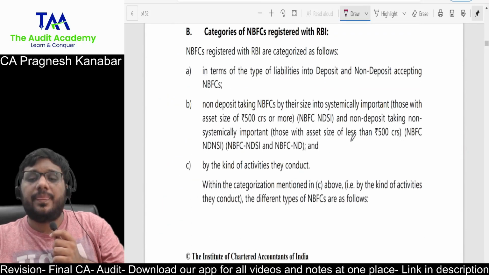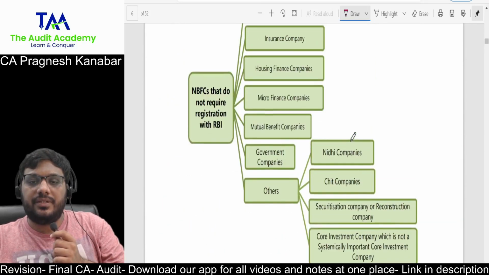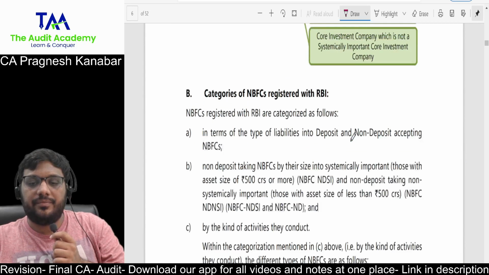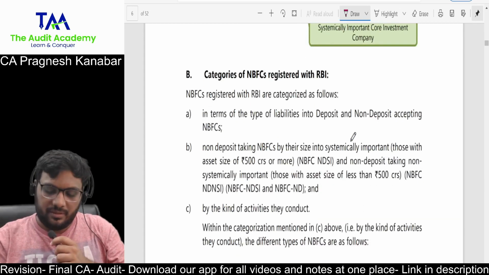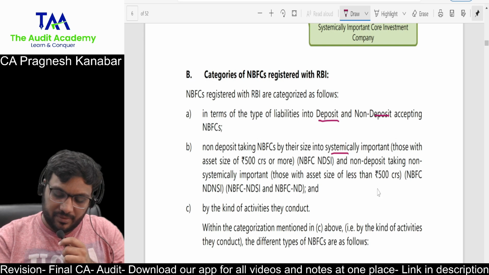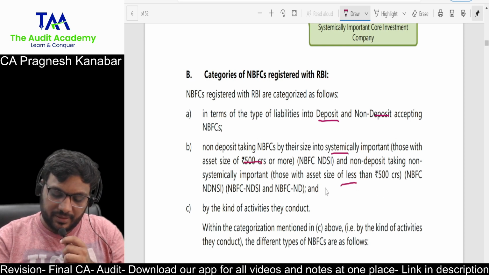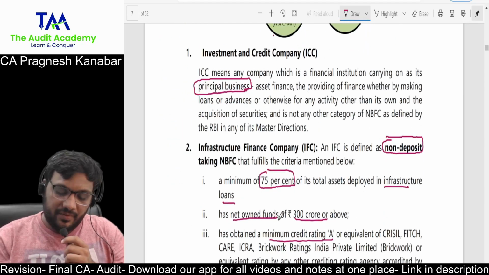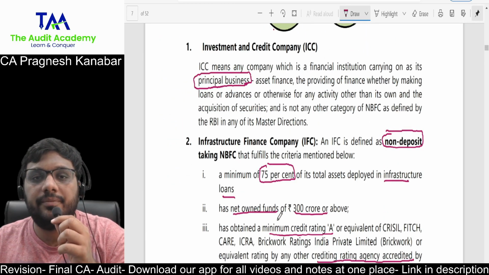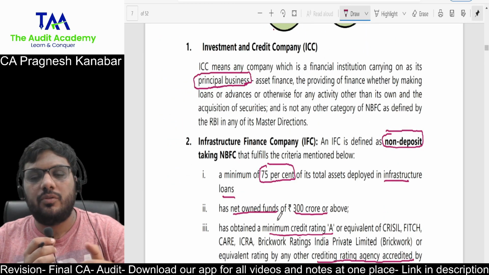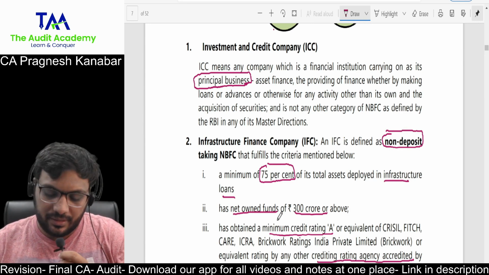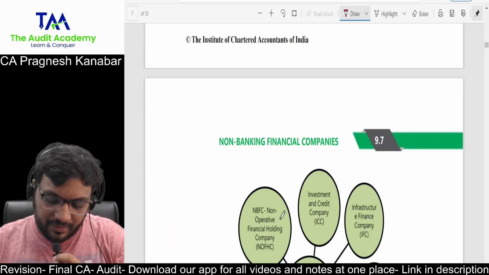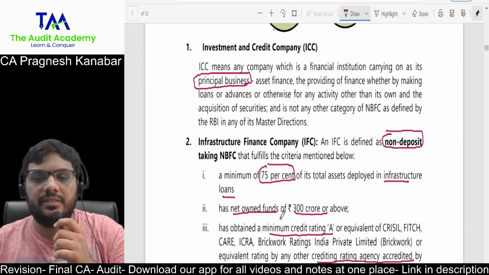As you can see, these are the categories of NBFCs registered with RBI: deposit, non-deposit, systemically important, non-systemically important, based upon the asset size and the kind of activities, which they have explained every single activity over here. I'll just give you a briefing, but if you want to get into details, you can see this particular PDF, page number 9.7, which is from Inter-CA Advanced Accounts.